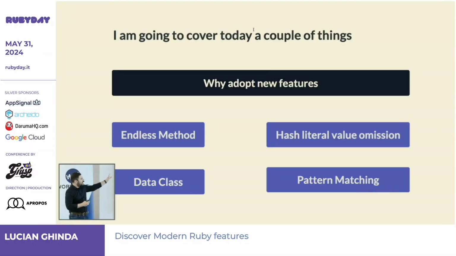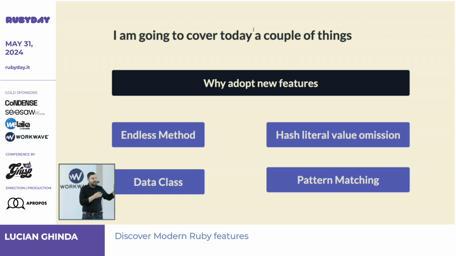Right? And then I picked some of the things that were added to the language in the last five-ish years since Ruby 2.7. I'm not saying these are the best ones, but I found them to be the ones that are maybe changing the shape of the code, right? So how the code looks.